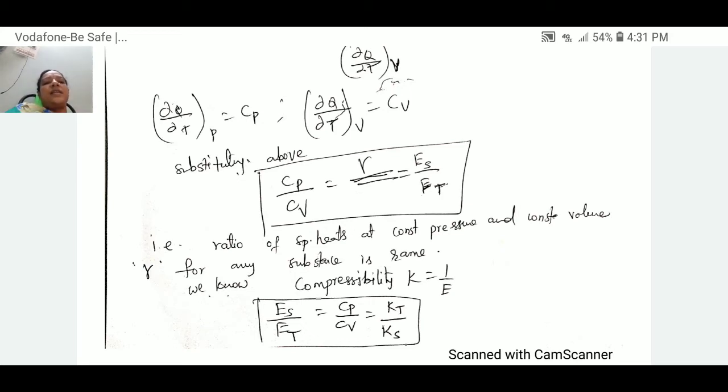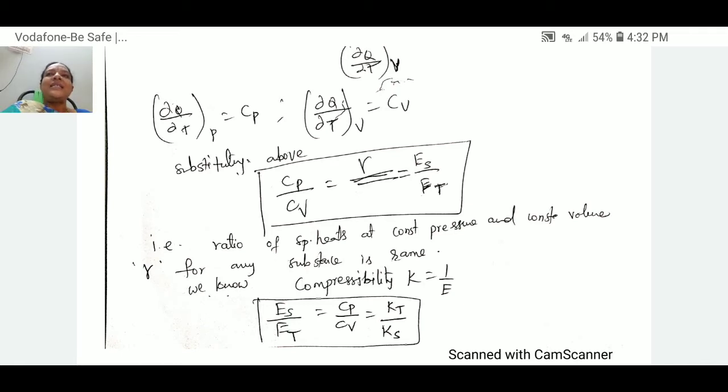For any substance, Es by Et must be equal to Cp by Cv, which must be equal to Kt by Ks. Es by Et are the elasticity terms, Cp by Cv the specific heat terms, and Kt by Ks the compressibility terms. This is the ratio between the two types of specific heats of a gas.